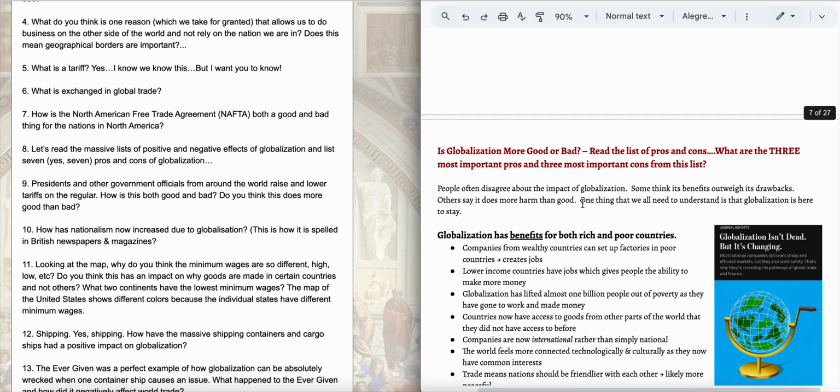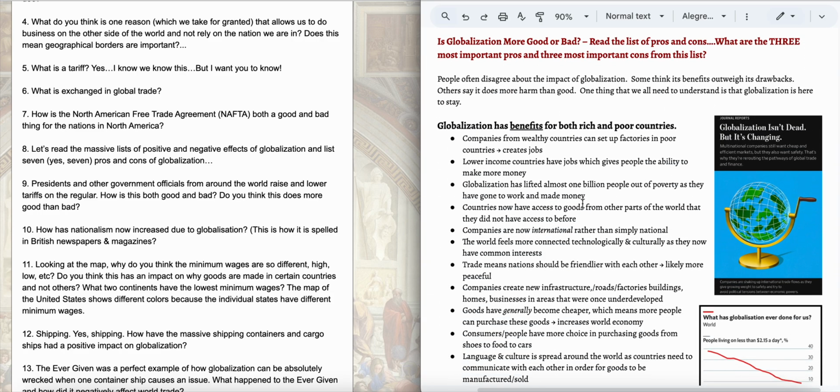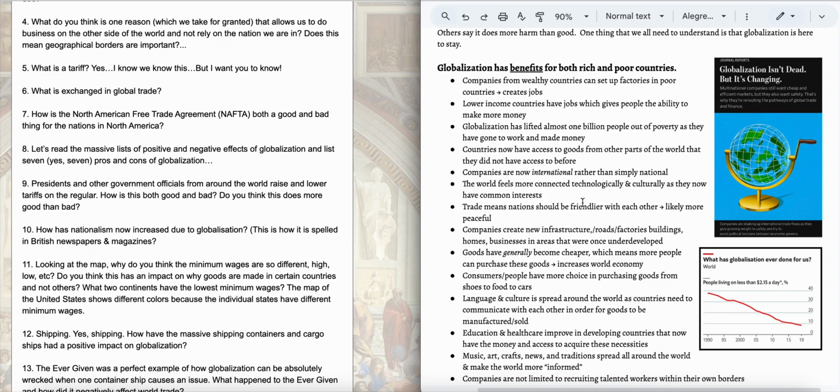So that's that. Now, we have this massive list, right? Globalization has benefits for both rich and poor countries. I really don't think we need to go through this whole list, but know 5 of these. Okay, we know that globalization has lifted people with low income out of poverty, almost more than a billion people. Now it says almost a billion. It's likely more than a billion now.